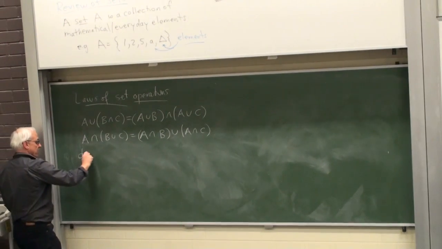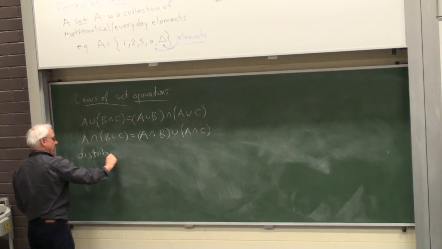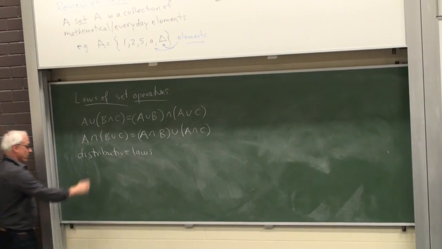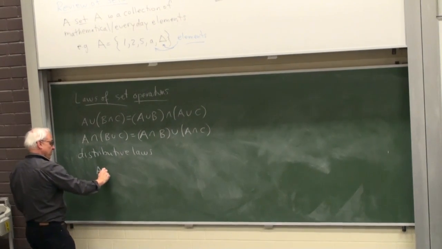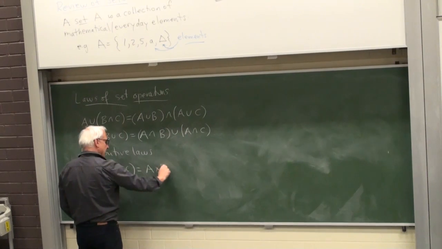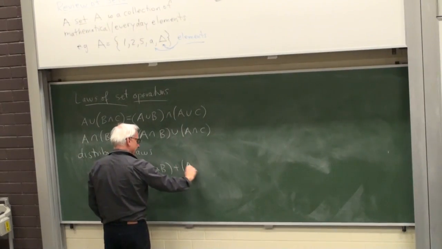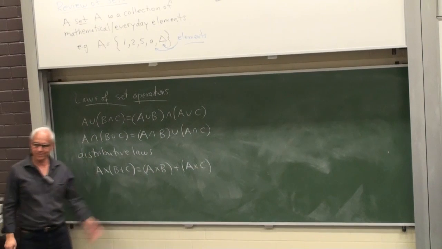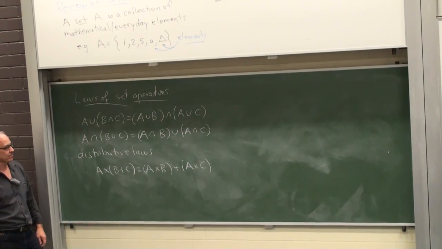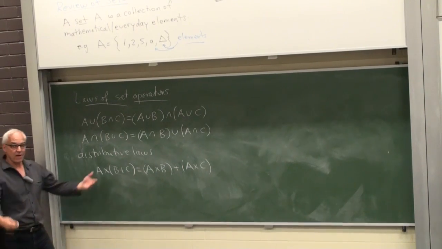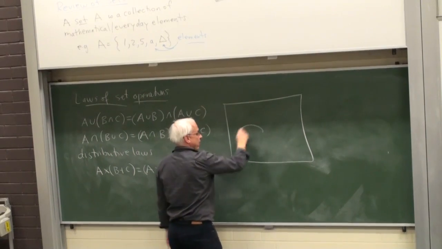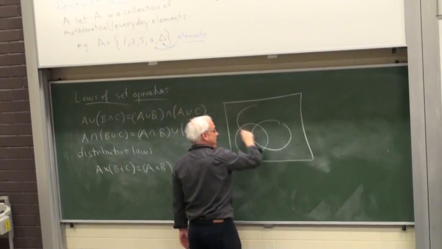And these are called distributive laws because they're supposed to remind you of the law for arithmetic, that A times (B plus C) equals (A times B) plus (A times C). So they have the same form as this one does. And how do we prove one? Well, we could make a diagram and have a look diagrammatically.